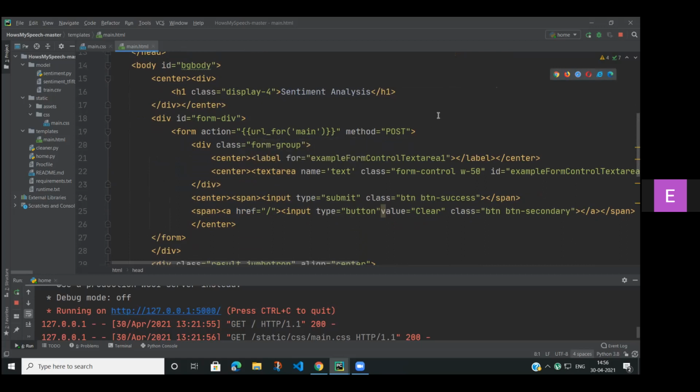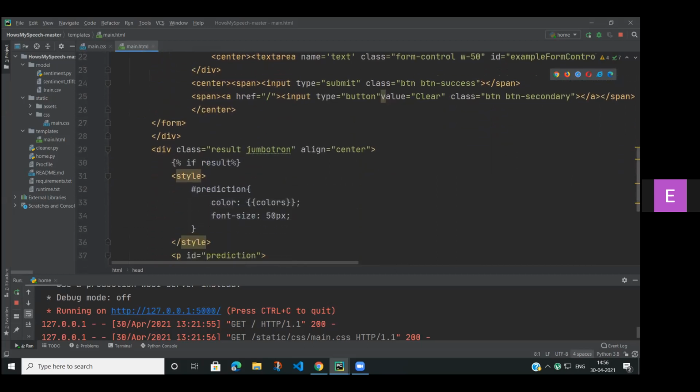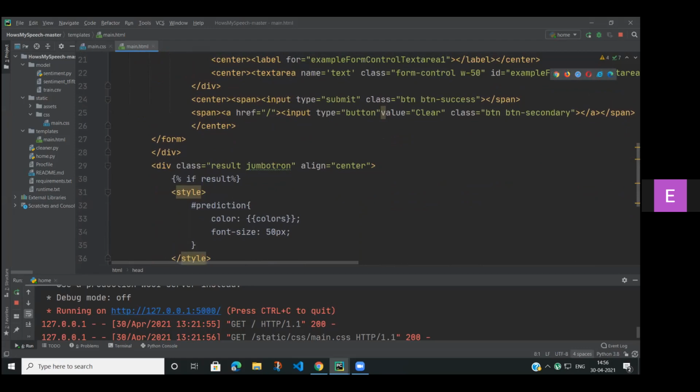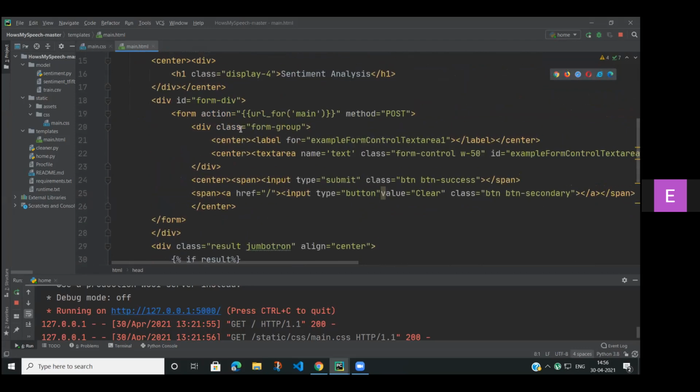nothing but the URL for the method post. This is connected to the home.py, and whatever input you give will be taken here, and it will be given to the home.py, and that will access it and give you the output, which will be displayed in the result box. Here in the body, we even have a submit button and a clear button, where when you have typed a message and click on the submit button, whatever message we have typed will be sent to the home.py, and later the result will be displayed there.